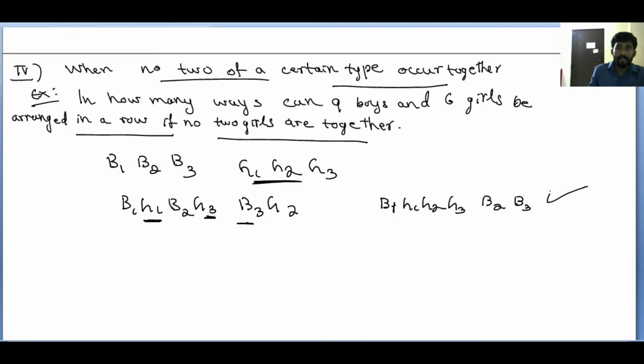This is not the arrangement. Why? Here you can observe now two girls are together. Or if you take G2, G3, here see two girls are together. Or suppose you are taking B1, G1, G2, here B3, here G3, then B2. Here also you can observe two girls are together. This case also not possible. Above case also not possible. That's the meaning of when no two of a certain type occur together.